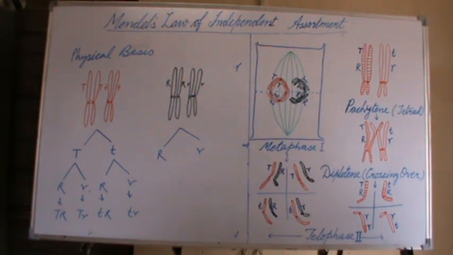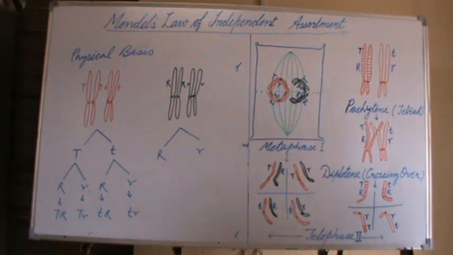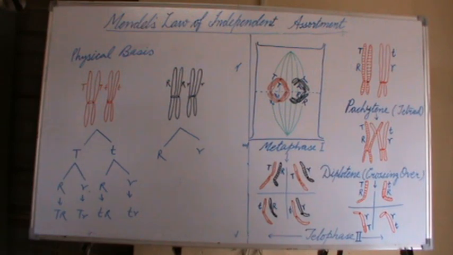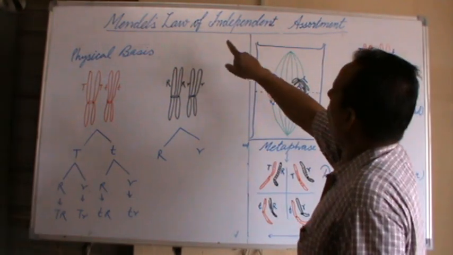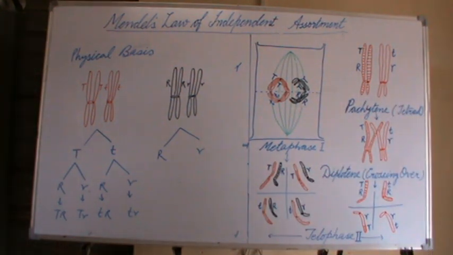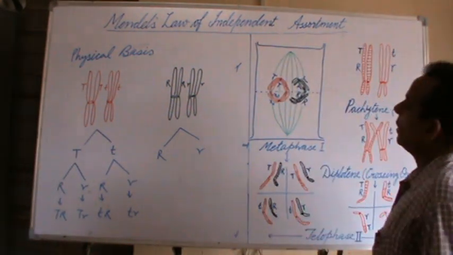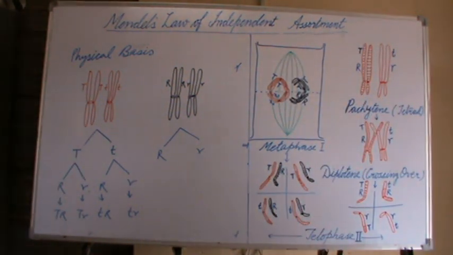But in the case when the distance between the T and R is very short, they may enter the same gametes, so they don't follow the law of independent assortment. This phenomenon is called linkage. So the law of independent assortment is not universally applicable because of the phenomenon of linkage. So linkage is the exception to this law.